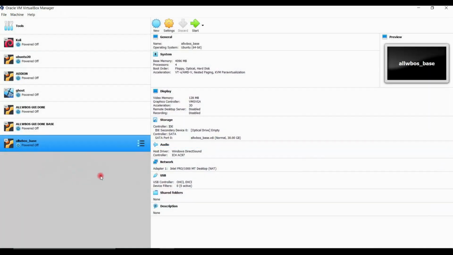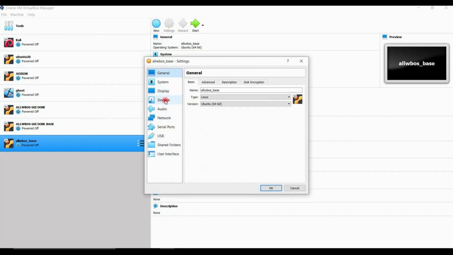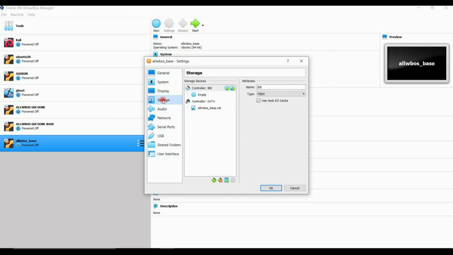Now what we need to do is just go to the settings. Inside the storage, we have two things. You can see storage devices. One is the controller SATA and one is the controller IDE. In the SATA, we have installed the whole virtual machine. All the data is inside the ALLWBOS OS base VDI. Now in the IDE, just click on it and remove the attachment.